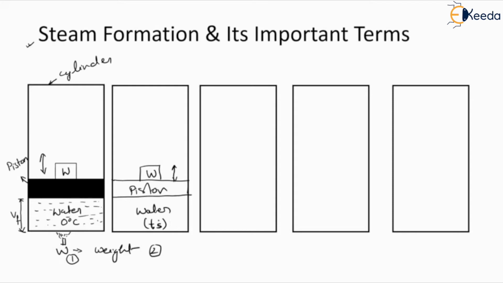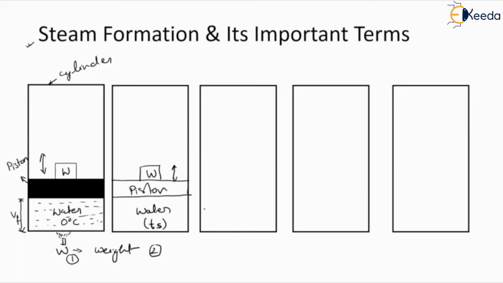It has not started boiling, it will tend to boil. So in this condition the piston will stay as it is, and if we slowly increase the temperature, the water will try to convert into steam slowly. Here the complete water will not convert into steam at one particular time, it will convert slowly.